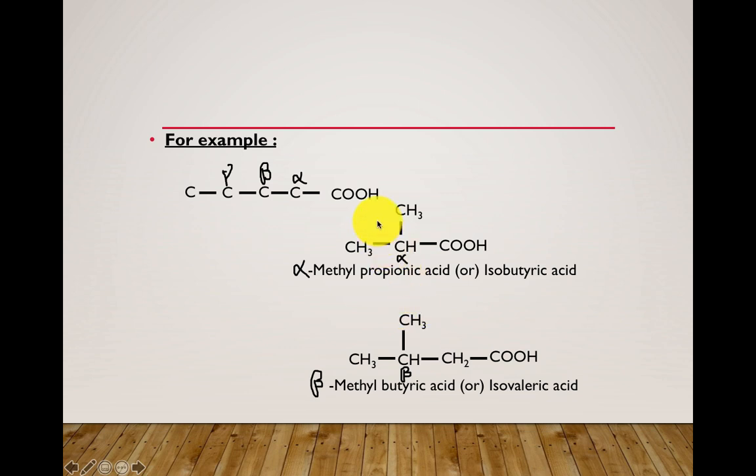So always the ending must be ic acid, and based on the common source, just remember the names: formic acid, acetic acid, butyric acid, propionic acid, valeric acid. So if any substituents are present, based on alpha, beta and gamma, you are going to give the position of the substituent followed by the root word. And if the last but one carbon contains the methyl group, the prefix iso must be considered followed by the total number of carbon containing acid, butyric acid or valeric acid. So this is how you are going to name the carboxylic acid based on the common system.